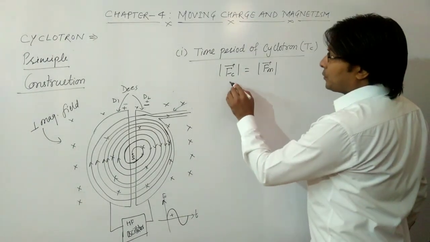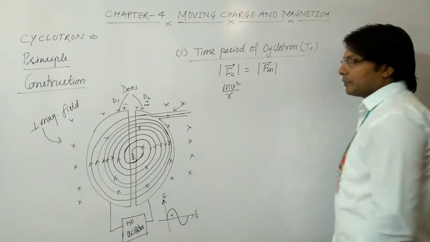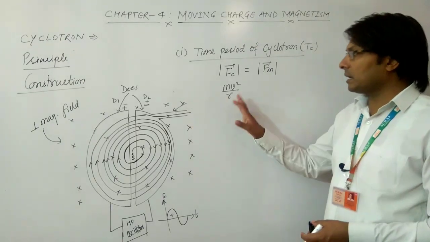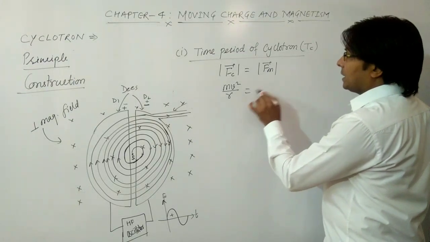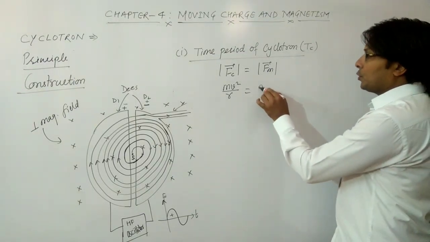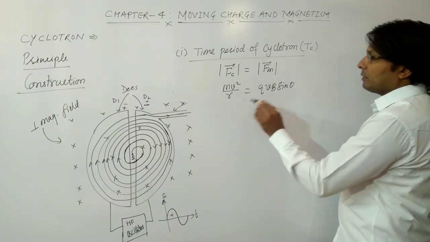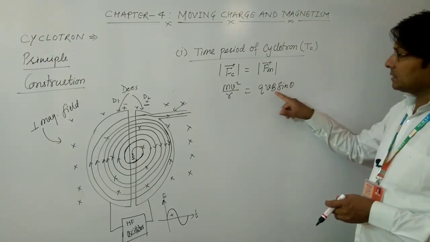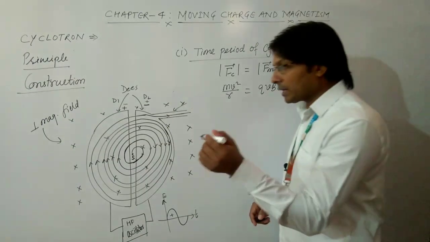The magnitude of centripetal force is mv squared upon r, where v is the velocity at any time of this charged particle, r is the radius, and m is the mass. And the magnetic force is qvB sin theta, although this theta will be 90 degrees because theta is the angle between the velocity vector and the B vector, and we have applied a perpendicular magnetic field.